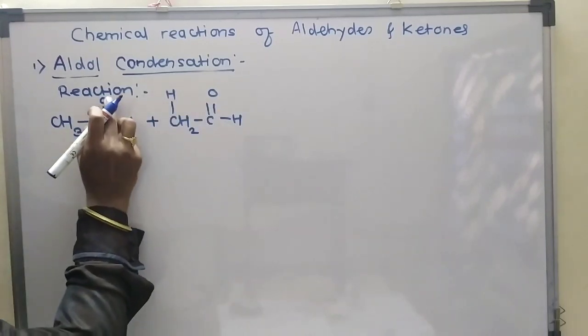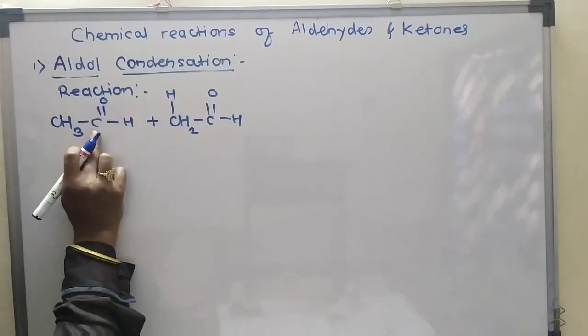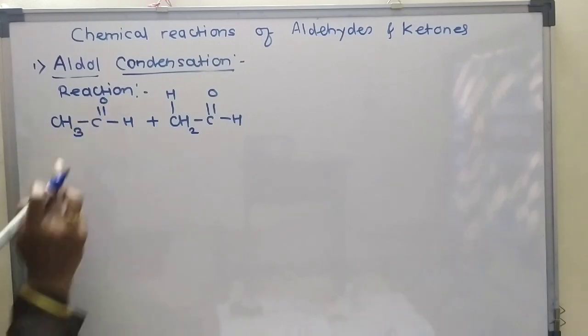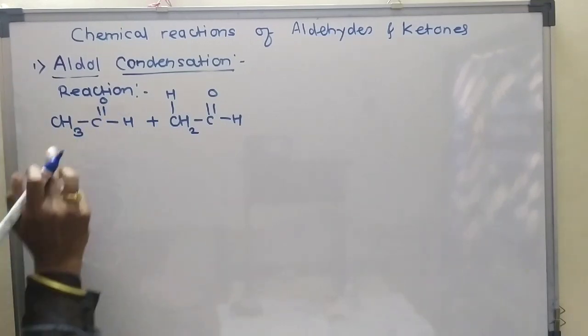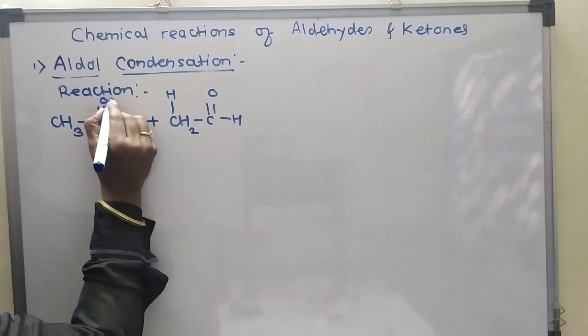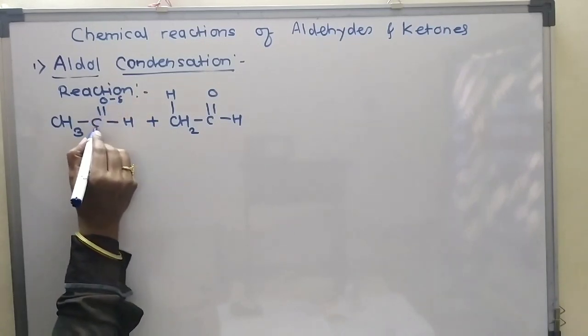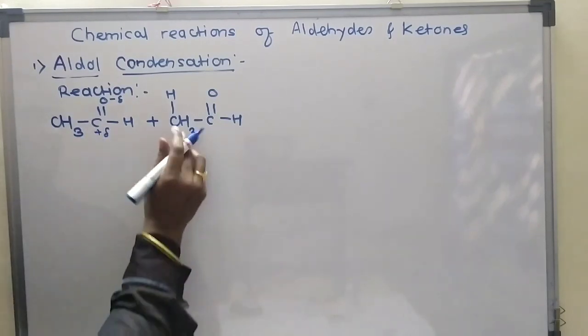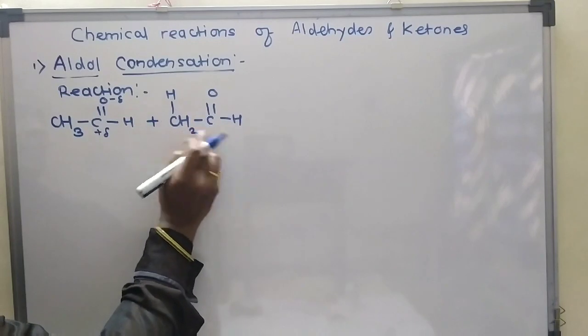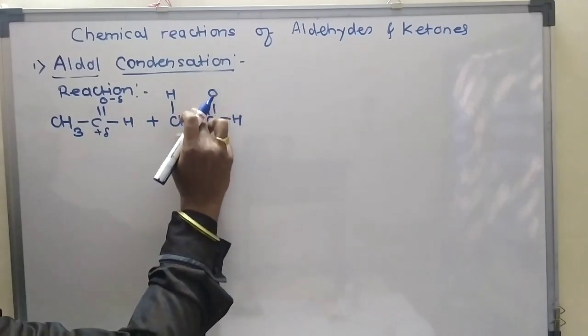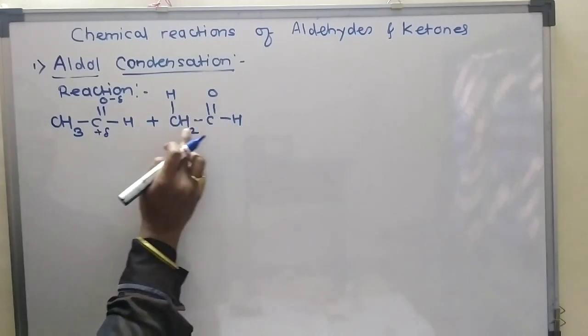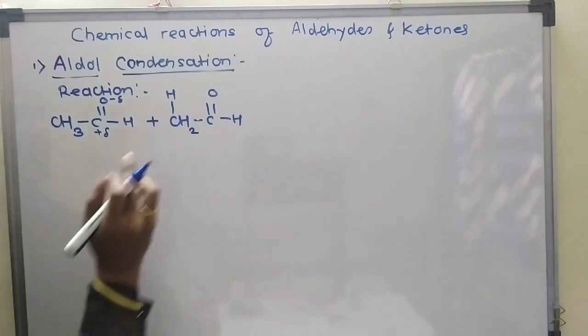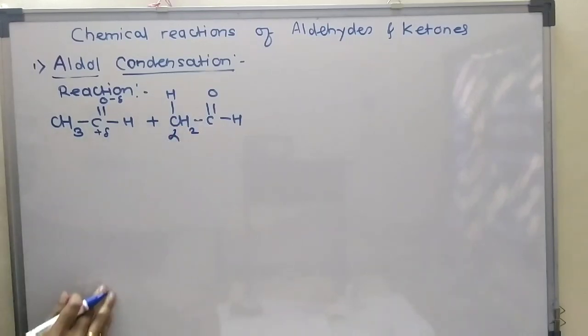So this one is the carbonyl group. This one is the carbonyl carbon, carbonyl oxygen. Oxygen is more electronegative than this carbon atom, so on oxygen there is a partial negative charge, and on the carbon atom there is a partial positive charge. In this molecule, this one is the carbonyl carbon, and the carbon which is adjacent to the carbonyl carbon is called the alpha carbon atom.